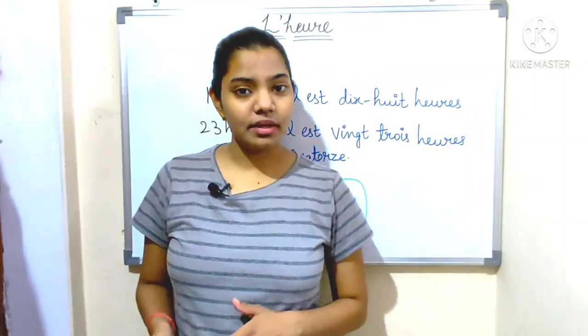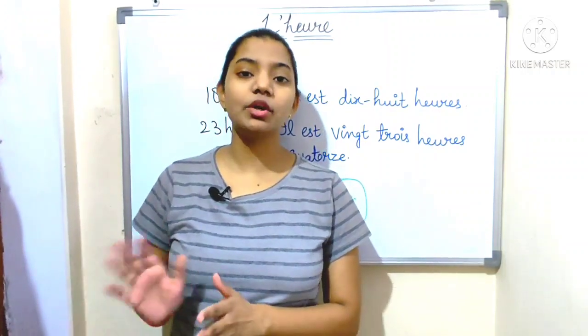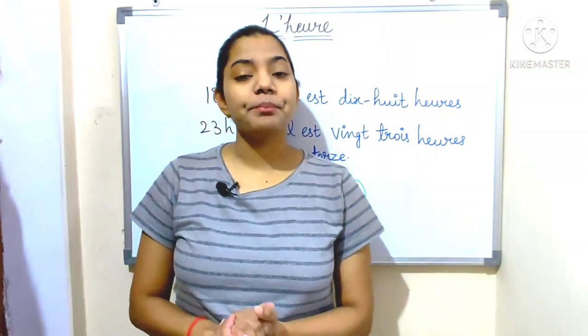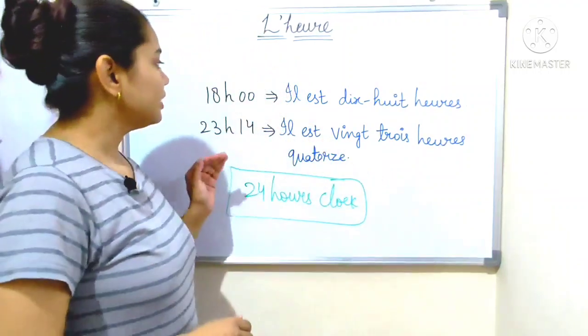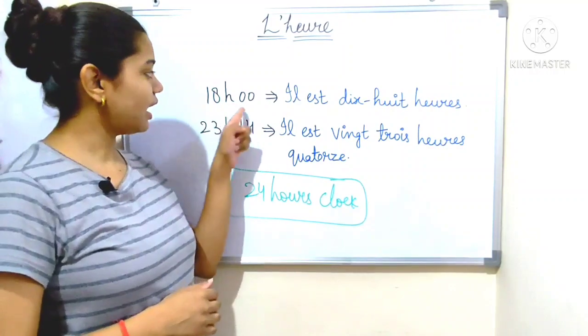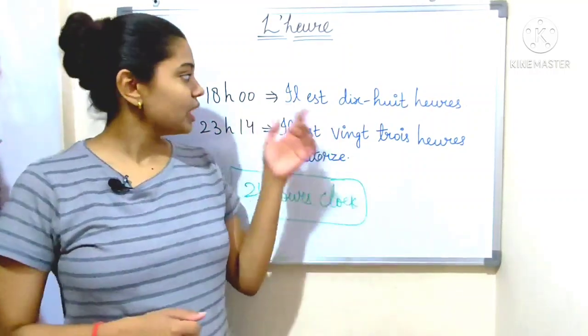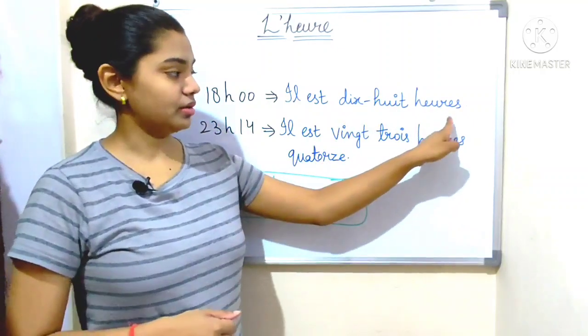In French-speaking countries, there are some people who use the 24-hour clock instead of the 12-hour clock. So if you want to say 18 hours, how would you say it? Il est 18 heures.